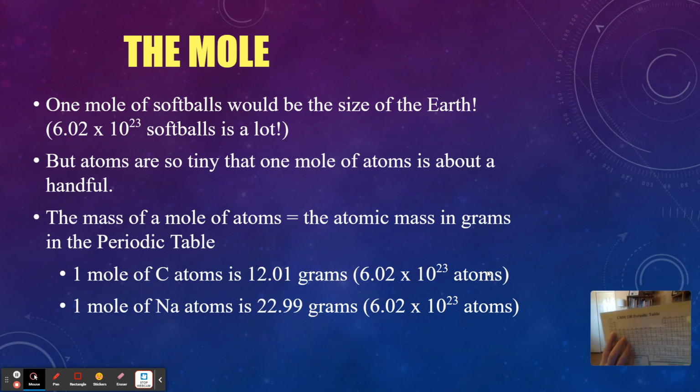Find sodium. Find sodium in your table. There it is. And you see the mass is 22.99. So that means 1 mole of sodium atoms in your hand would weigh 22.99 grams. It's 6.02 times 10 to the 23rd atoms, and it would weigh 22.99 grams.